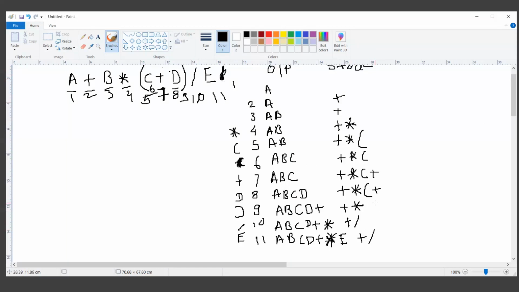Again, we can remove only from the top of the stack. So till now we have constructed a string A, B, C, D plus, multiplication. Then we have E. So this is the string that we have constructed at the moment. Now on the top of the stack, we have division. When we remove the division from the top of the stack, the remaining is plus. So we put the plus symbol, and this generates the final string. So this is the final postfix expression.